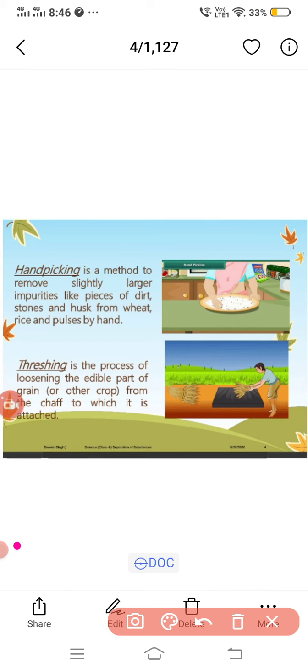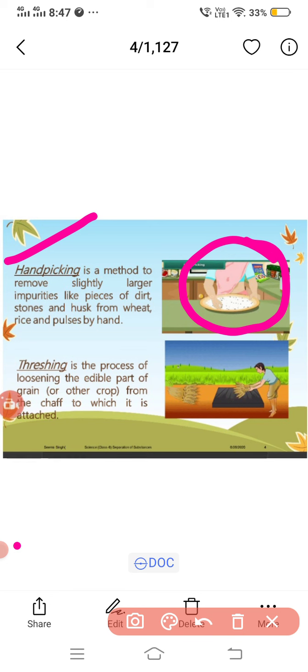First, we have discussed separating solids from other solids. The method is hand picking. Hand picking is useful only when one of the components is present in small quantity and differs in color, shape or size so that it can be picked up. For example, stones can be separated from rice grains by hand picking. Seeds of different varieties of pulses can be separated from their mixture by hand picking.